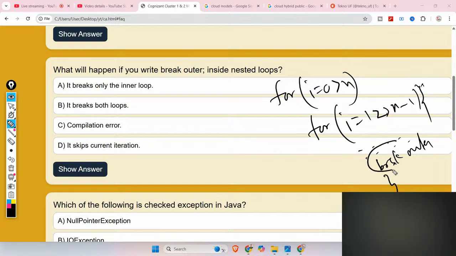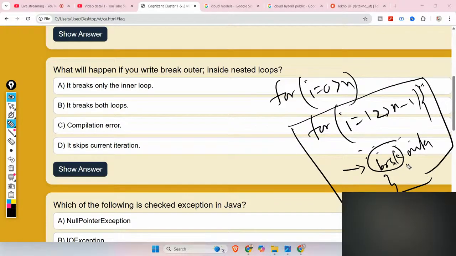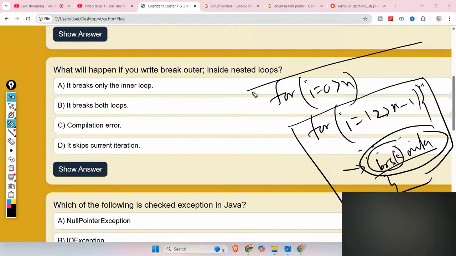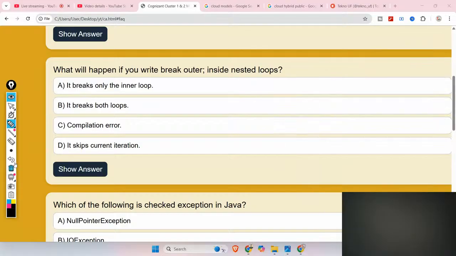Normally, when we are using only the break keyword, if this break is triggered, it will only eliminate the current for loop. But if you are using break outer and this line is executed, then both for loops will be broken. It breaks both loops. Now I'm giving one quick interview question: if you are using continue outer instead of break outer, then what will happen?